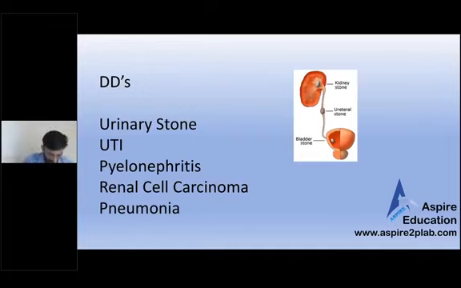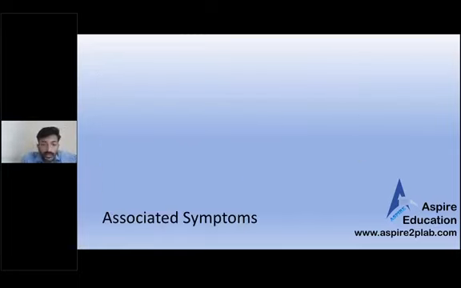Renal cell carcinoma is not that good a differential, I don't think so, but a red flag maybe, fine. Pneumonia, again, a bit uncommon, but lower lobe pneumonia can lead to this. Yeah, lower lobe pneumonia can present with loin pain.